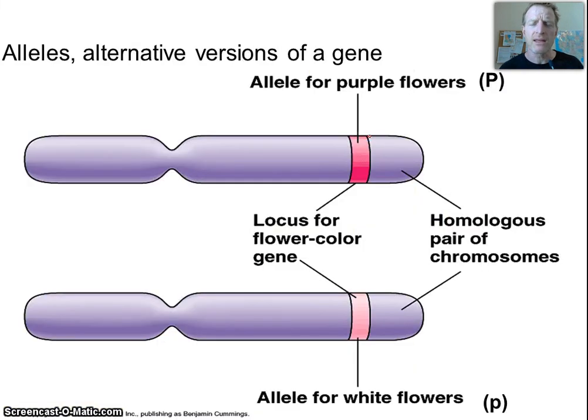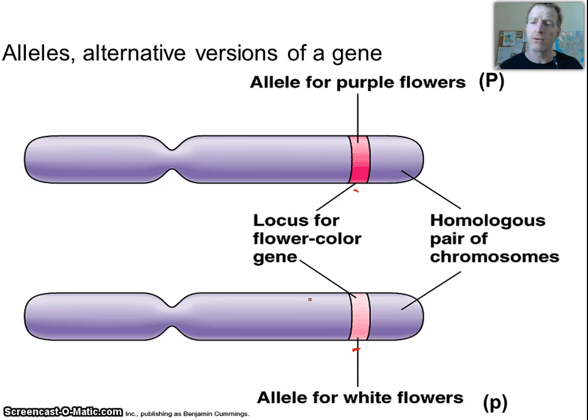Okay? And again, the reason for that, going back to meiosis, is we know that meiosis segregates homologous chromosomes. So the alleles on the chromosomes could be for one trait or another. So we could have an allele for purple, or we could have an allele for white. Okay? If you have one of each, you're going to show the purple.